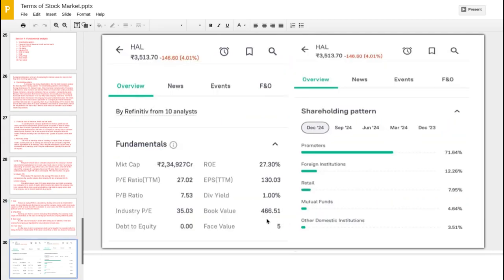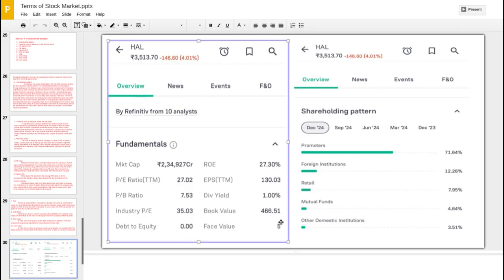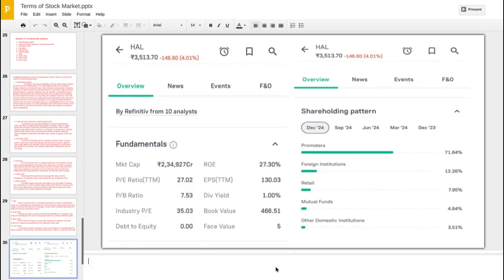That means if 100% share is liquidated, the value of the HL share should be 466, but it is being over traded, at 3,513 rupees. Considering this is a large cap, we can generalize it, but still the value of HL is 466. It is being traded at many times that.